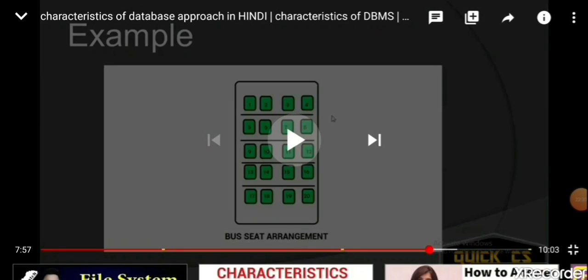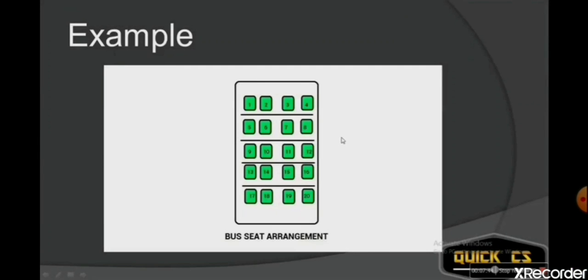Guys, you can see this is a bus seat arrangement. Here it is showing the seats which are available. All the seats are available now, all the 20 seats. Now after 5 minutes if you check, whichever are in red color, those seats are booked. You want seat number 1, on that you selected. Seat number 1 is selected. Fine, you selected, but one more person selects the same seat, that time it is showing it is not available. Kindly select another seat because it is selected by somebody else now. So it is showing this.